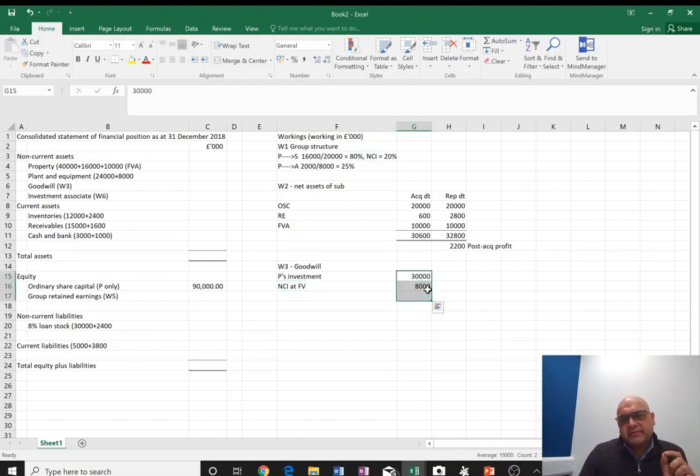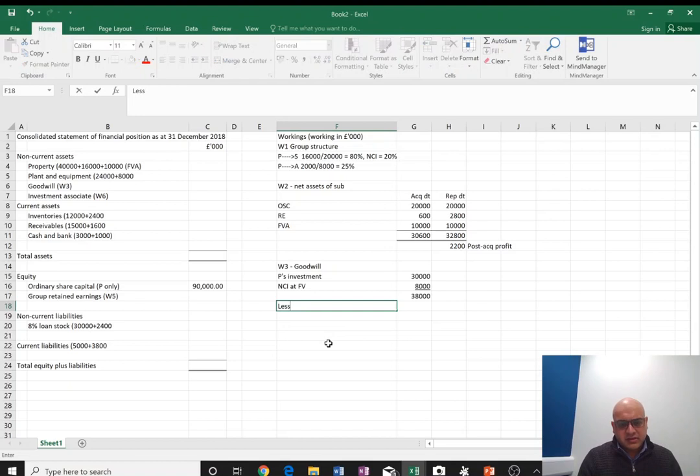When we add up these two, what we get is the total investment made by parent and NCI for the 100% of the subsidiary, 100% of the assets of the subsidiary. So we can now deduct the net assets of sub, or S, at acquisition date, all 100%.